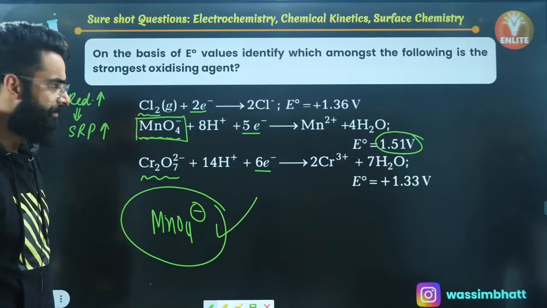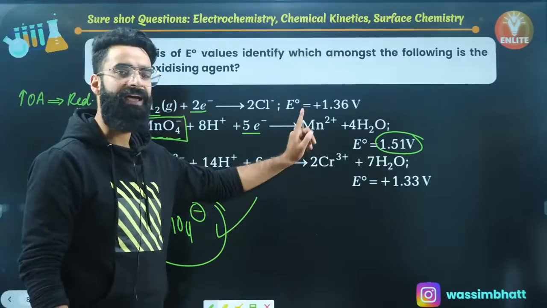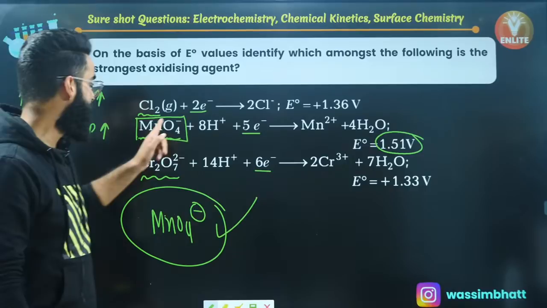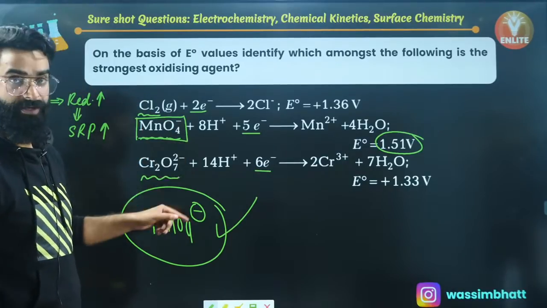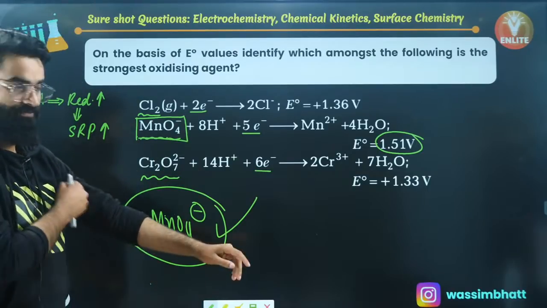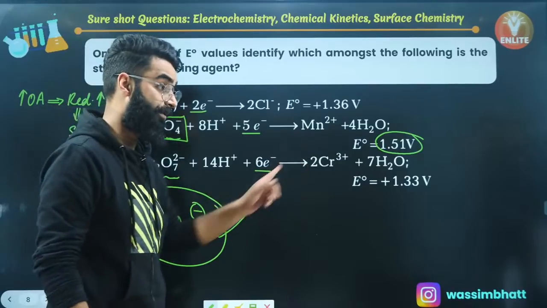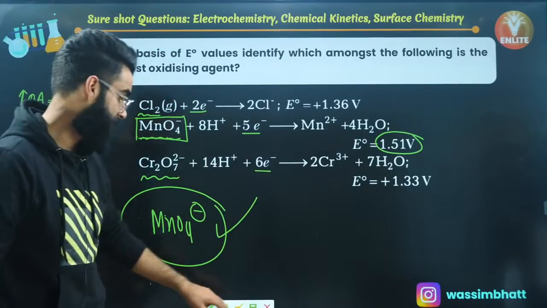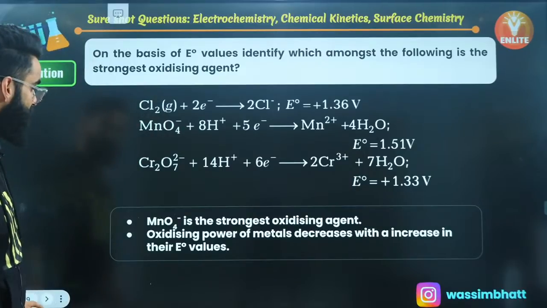Perfect. Guys, it's not Mn2+. Mn2+ does not undergo reduction here. It is MnO4- which is undergoing reduction. Basically, it is gaining electrons, right? The one which gains electrons undergoes reduction. That is the point. Okay, it's not Mn2+. Be careful with it. It's MnO4-. I'm sure this sort of a question you can easily solve, right?